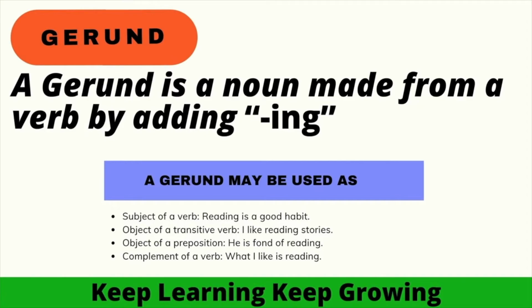In all these cases, I have mentioned an example for each of the following. Subject of a verb, like: Reading is a good habit. Object of a transitive verb, like: I like reading stories. Object of a preposition: He is fond of reading. And complement of a verb: What I like is reading.